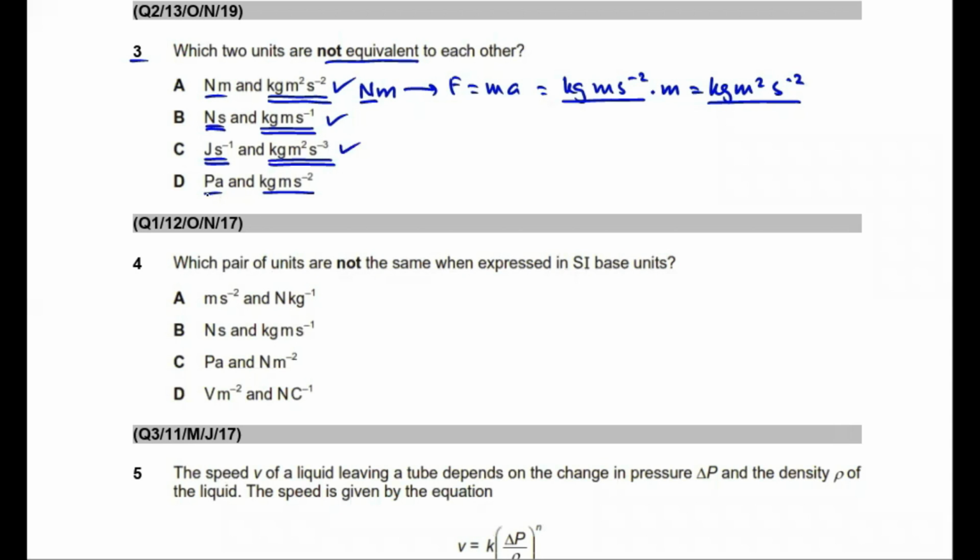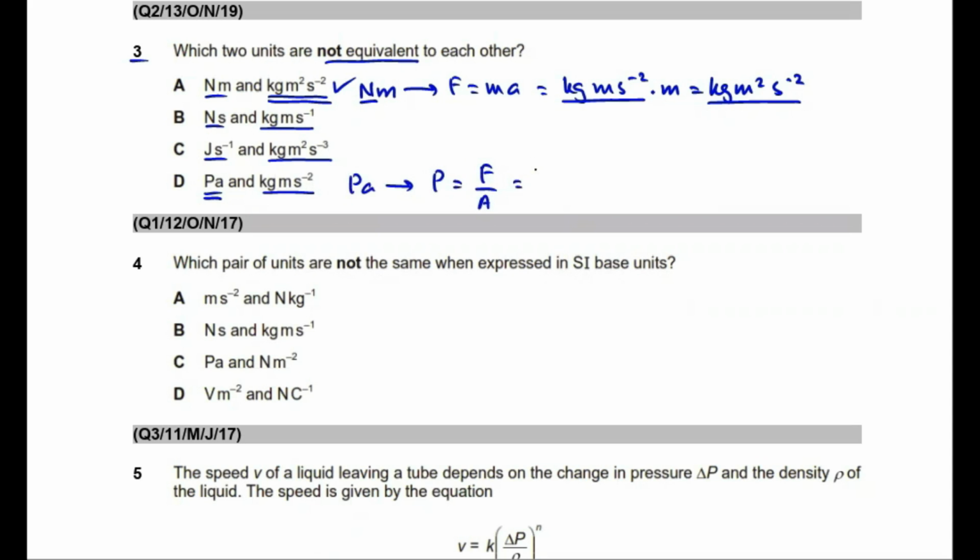But these two units, Pascal and kilogram meter per second squared, are not equivalent to each other. Let me show you how. See students, Pascal is the SI unit of pressure, and pressure is given by the expression F over A, where F is force and A is area.